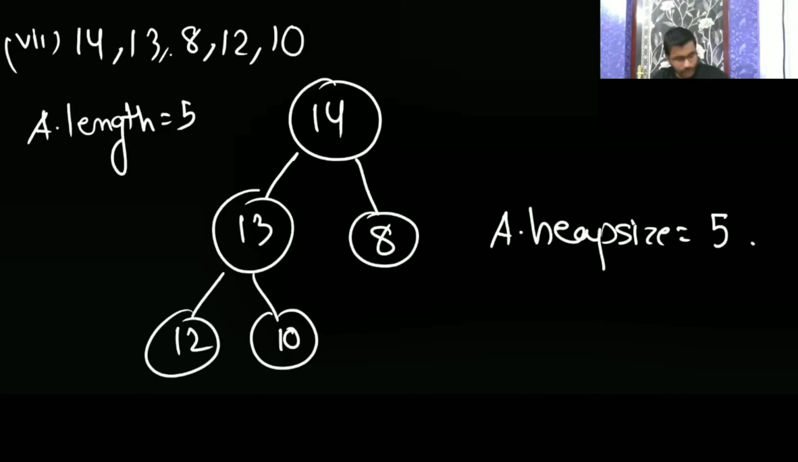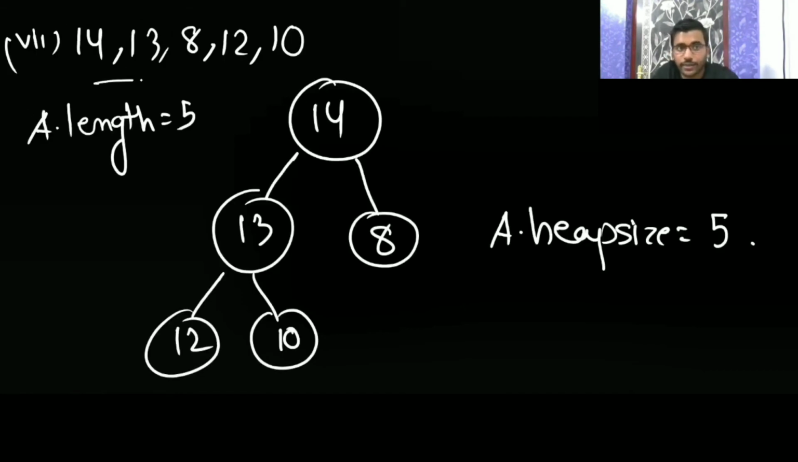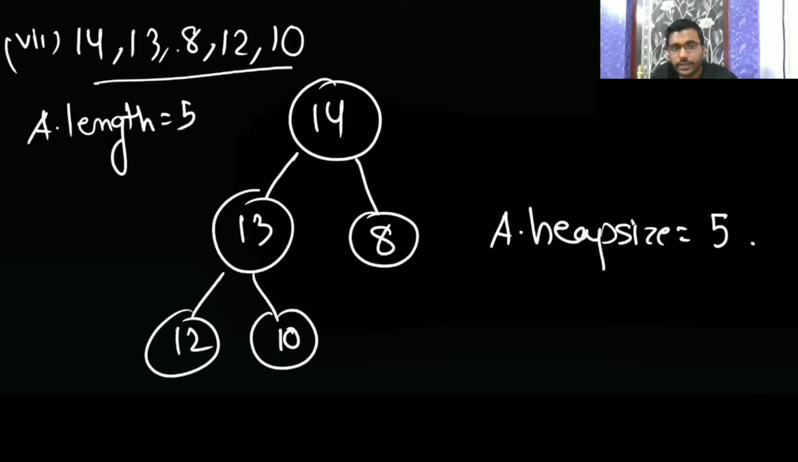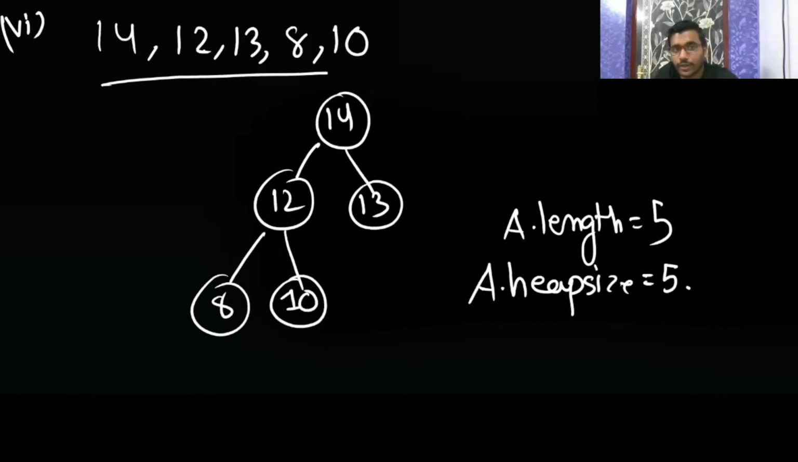Now next one. So it was 14, 13, 8, 12, 10. Now I will make 14, 13, 14, 13, 12, 8, 10. See, I can have this is a maxi, this is also a maxi. Here 14, 12, 13. Here I'm just saying you can have, for a given number of elements like 14, 13, 8, 12, 10, 14, 8, 12, 13, 8, 10, you are having more than one maxi.